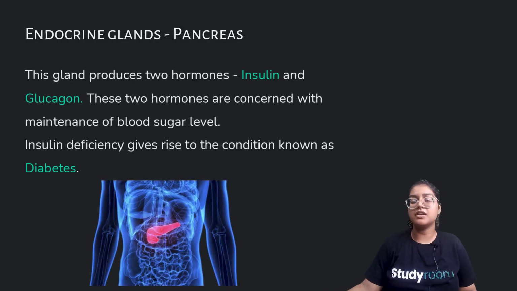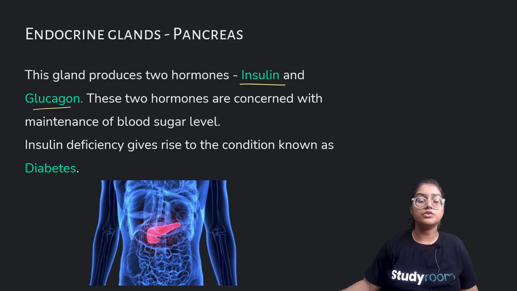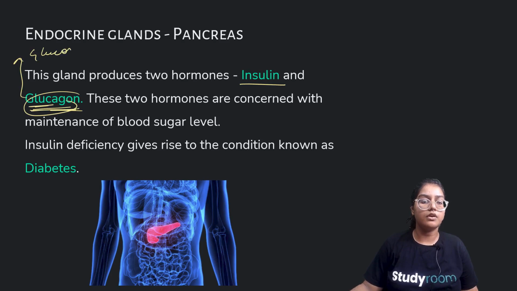Now the pancreas is a very interesting gland, and it's one of my favorite glands to study. This gland produces two hormones to regulate: insulin and glucagon. Glucagon, GLUC, means glucose, sugar. So it regulates the blood sugar level of our body.